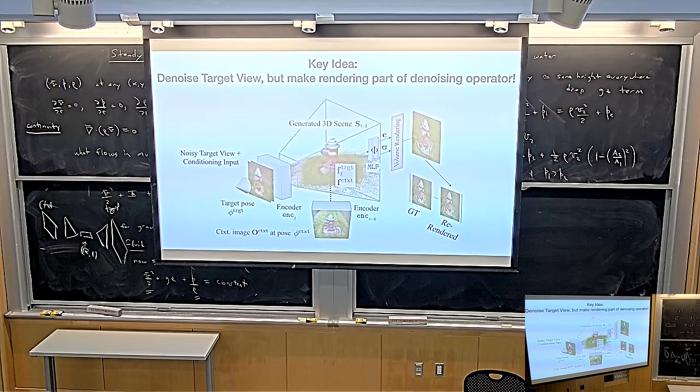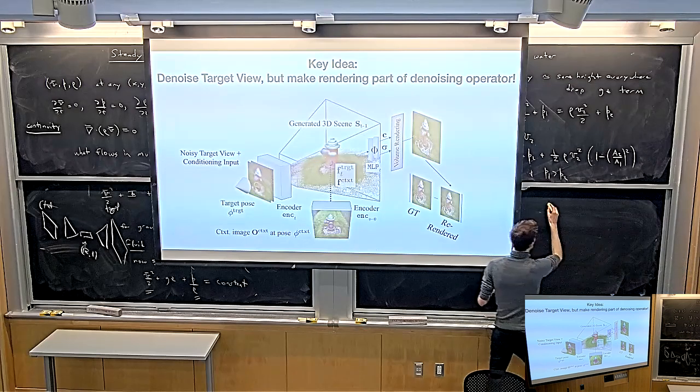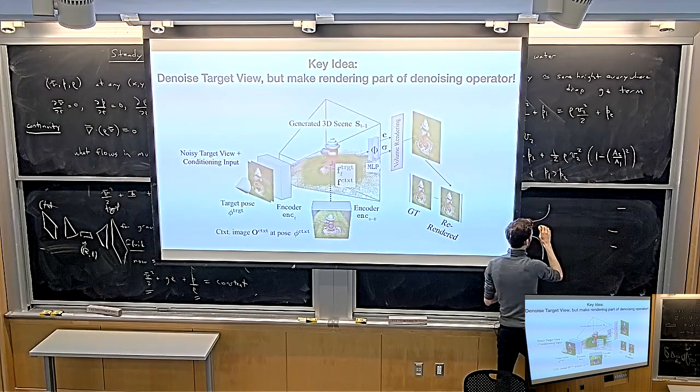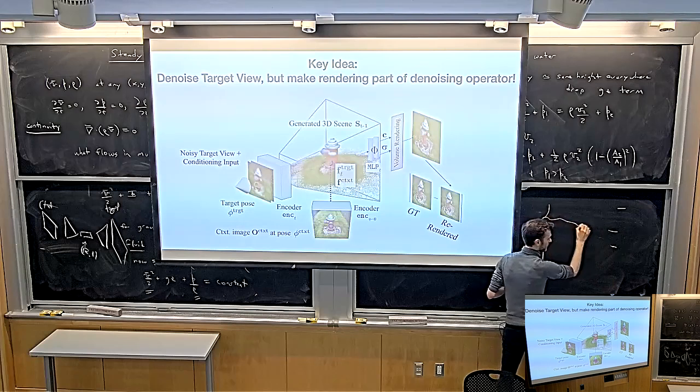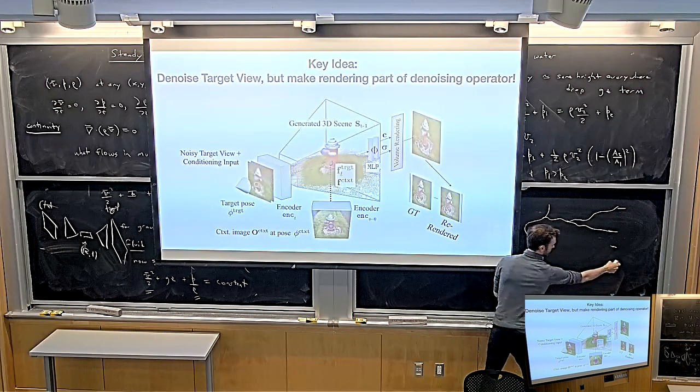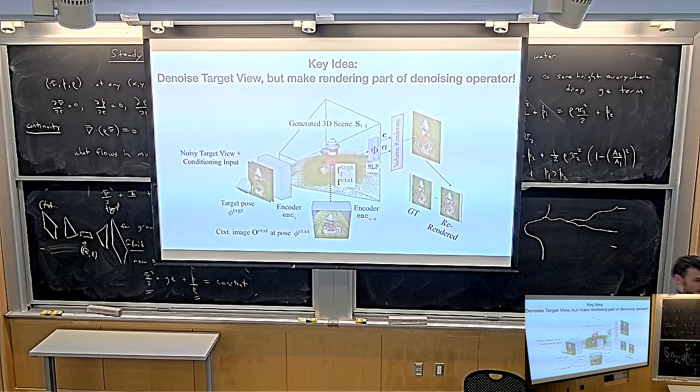You might have seen these cool plots where you say, I have my Gaussian distribution, and then on this side I have my data distribution, and these might be different images. Basically what a diffusion model does is it starts at a sample from your distribution, and then it can go here, but maybe here it could also split off and go there. So if you are at perfect noise, then the image that you end up with has lots of uncertainty. So what this model here does is it removes uncertainty, but it doesn't remove the uncertainty just from the image. It also removes the uncertainty from the 3D scene.